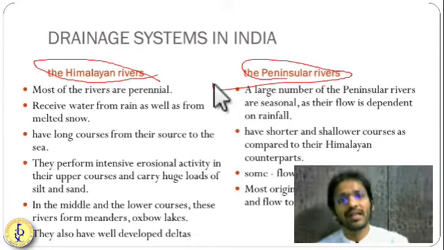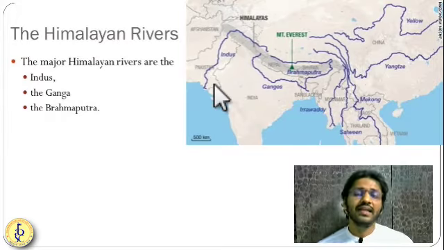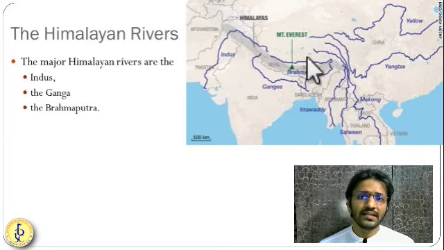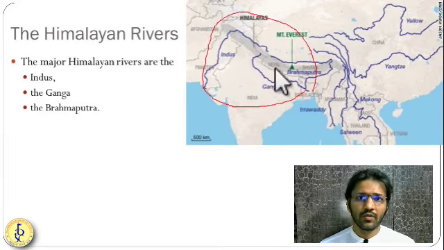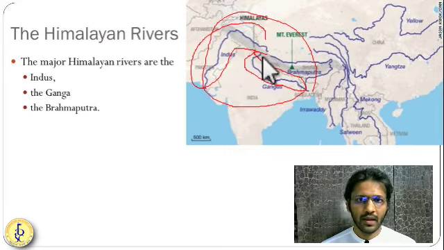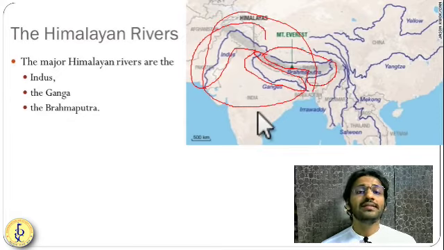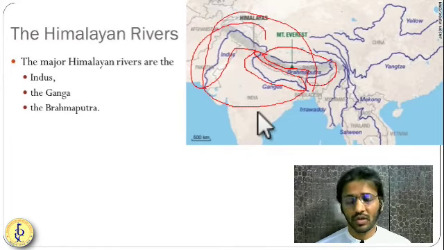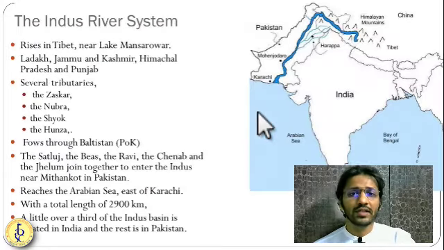Now, when we are talking about the drainage system of India, let us understand these drainage systems or rivers one by one. So first, let us see Himalayan rivers. You can see this Himalayan river system over here. First, you can see one of the big river systems, Indus. Second is Ganga, and third is Brahmaputra. So these are the biggest rivers in India, and they are making the biggest system of rivers in the world itself. Volume wise, area wise, they are one of the biggest river systems. So let us understand all the rivers one by one.